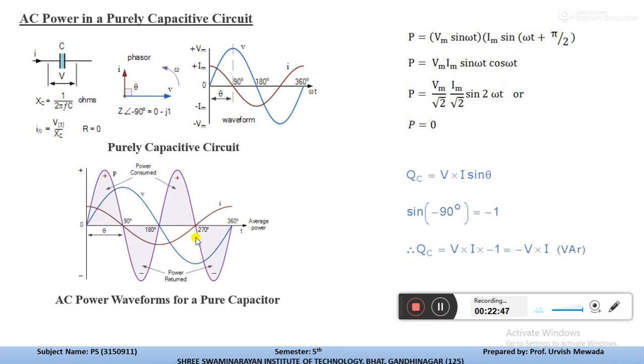The conclusion is, if the load is purely capacitive, the current leads the voltage by 90 degrees and the average power is 0. So there is no transformation of energy from electrical to non-electrical form. In a purely capacitive circuit, the power oscillates between the source and the electric field associated with the capacitive element. This is the power consumed by different elements in the AC circuit.